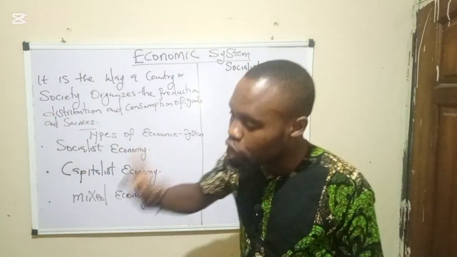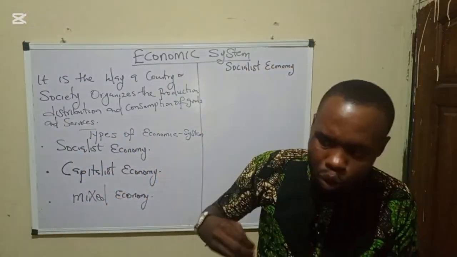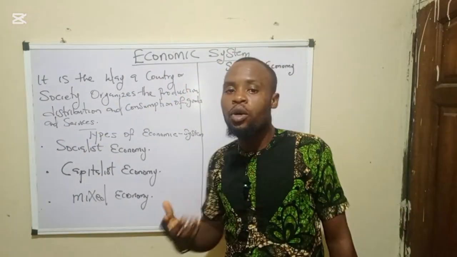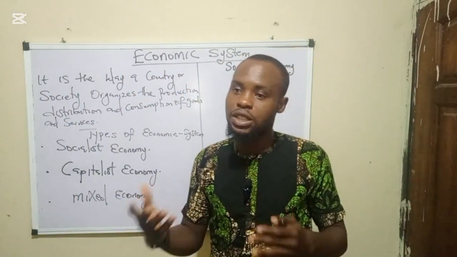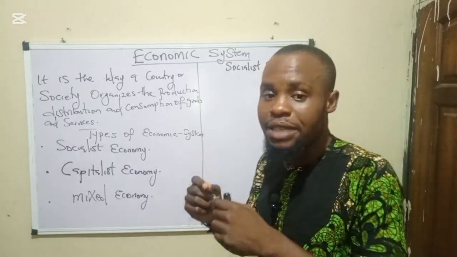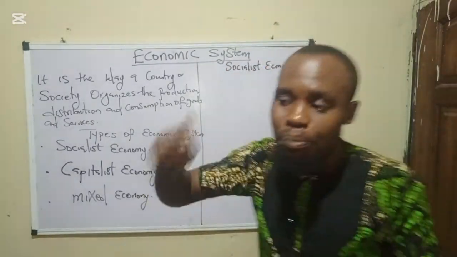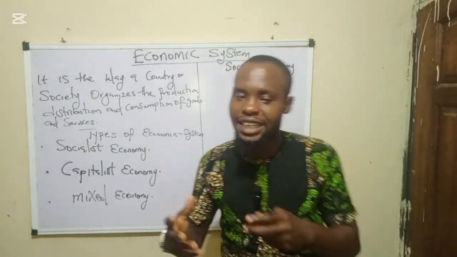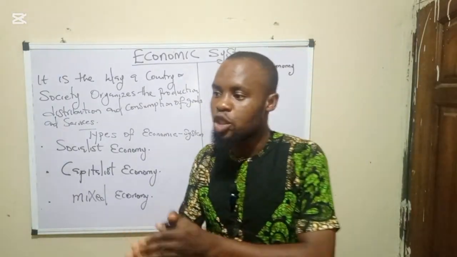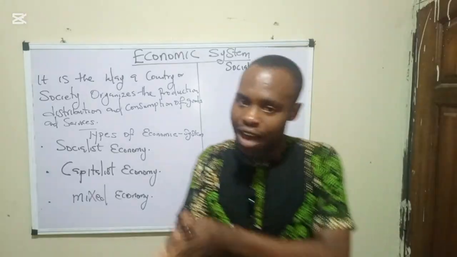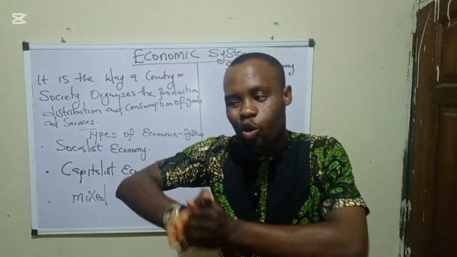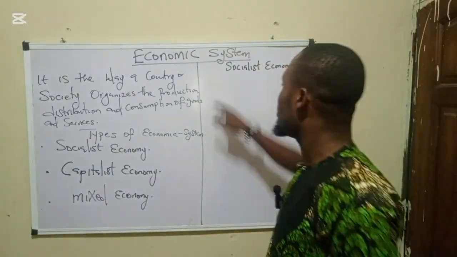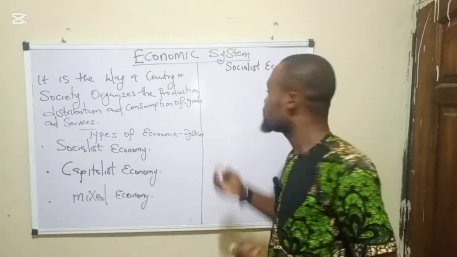That is, the means of production and distribution are owned, managed, and controlled by only what? The government. But in some exam questions, you will not see government there. Another name that replaces government there is the public sector. So I can define a socialist economy as an economic system whereby the means of production and distribution are owned, managed, and controlled by the public sector.